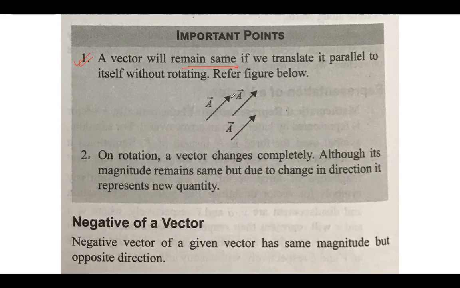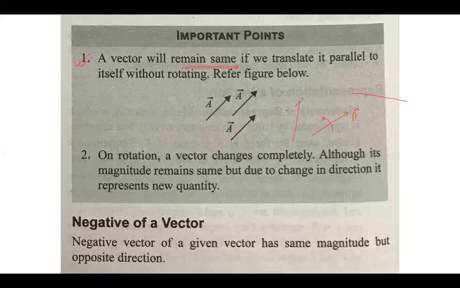On rotation, a vector changes completely. Although its magnitude remains the same, due to the change in direction it represents a new quantity. Why? Let's say you have a vector A and you have rotated it by some angle.